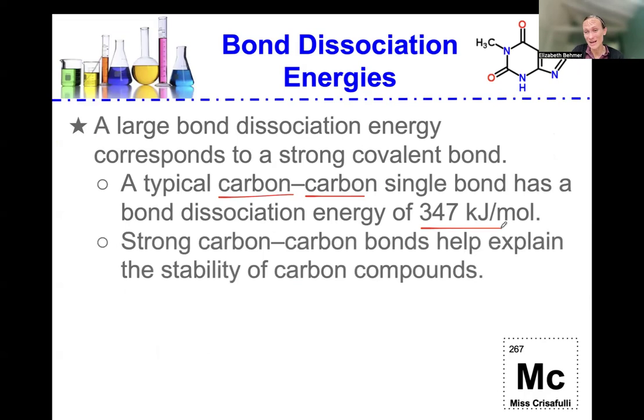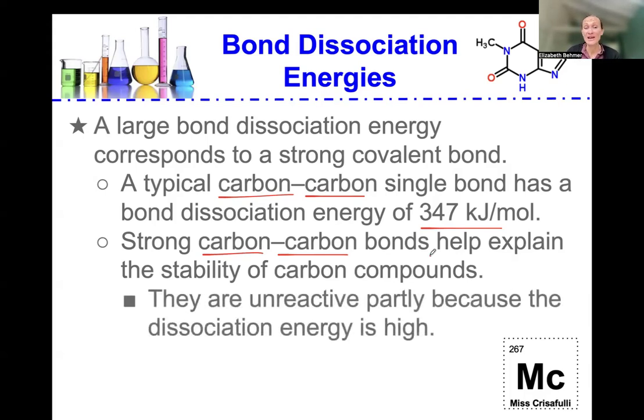Strong carbon-carbon bonds help explain the stability of carbon compounds, and you'll learn later carbon compounds are very important. The compounds that make up human beings, like glucose and other structures, are that way due to this strong carbon-carbon bond and the amount of energy required to break that bond. They are very unreactive, partly because the dissociation energy is so high, meaning they don't react with a lot of things because it's so hard to break that carbon-carbon bond.